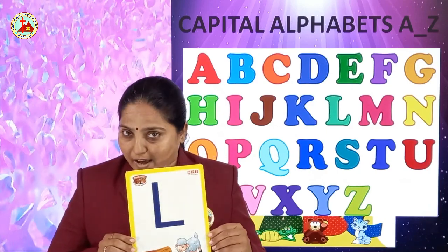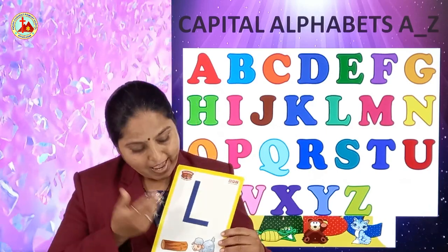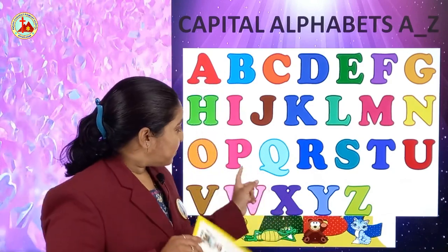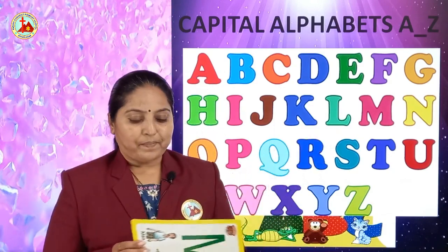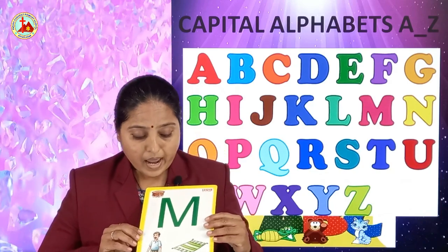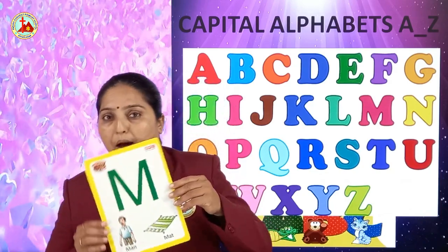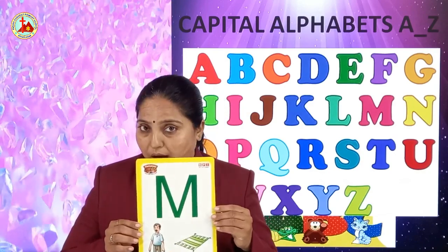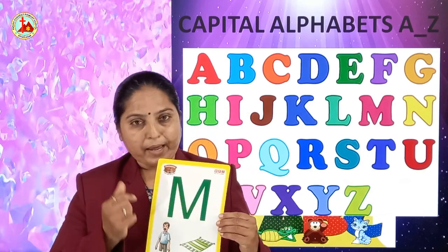Lamb. La is the sound of L. After L, which letter comes? Yes, can you see? M. M for man. Man. Ma is the sound of M.